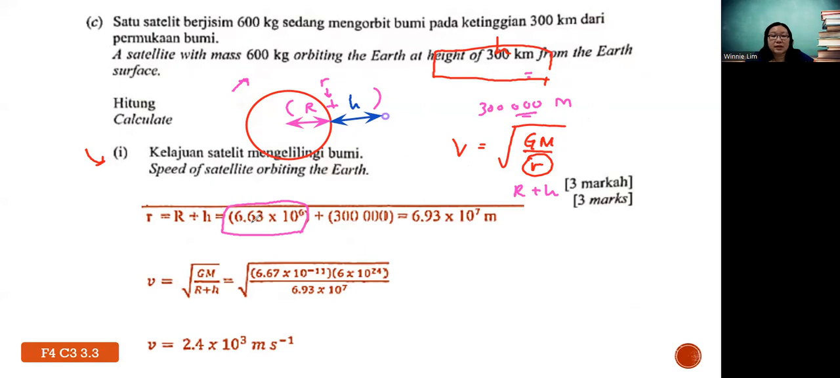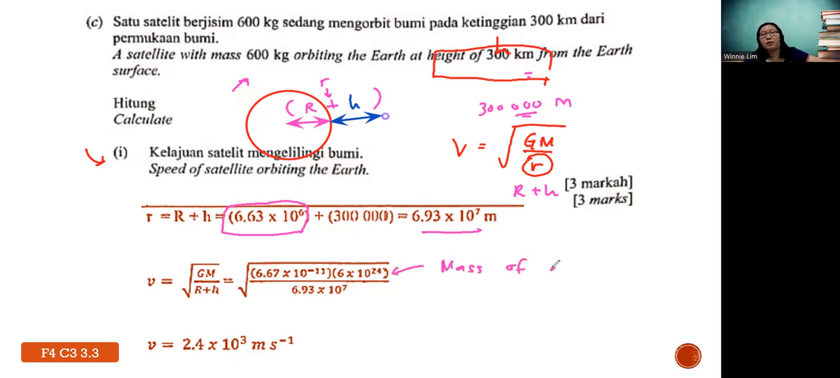So therefore part 1, the radius of Earth is 6.63 times 10 power 6, supposed to be given in the formula list. And then the height, teacher said already, you change to 300,000. So this is R. And G is the gravitational constant. M is the mass of Earth. This is the mass of Earth.